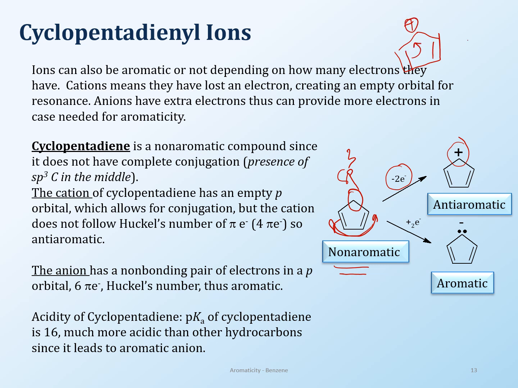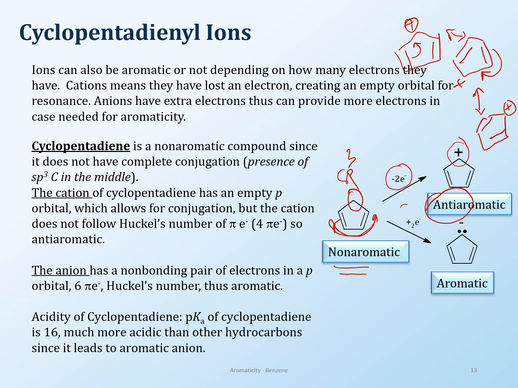So if this is moving there, then the one resonance structure that you end up getting is this, and the double bond is still here. You draw the second one, and the second one will look like this, and there is the carbocation. Because you can draw the resonance structures, it is more stable, but it still doesn't have Huckel's number. So because it doesn't have Huckel's number, this is anti-aromatic, but it has all the other things. It is planar, it is conjugated.